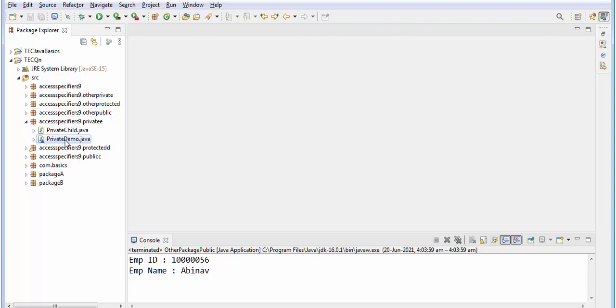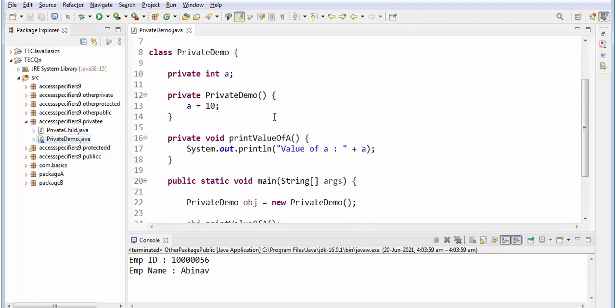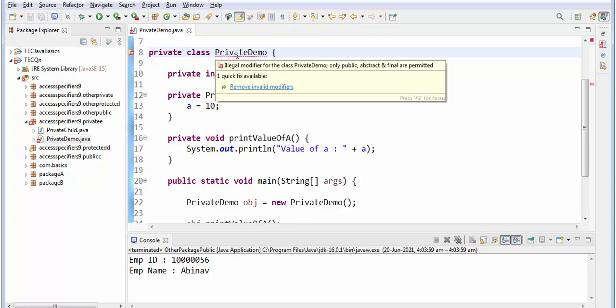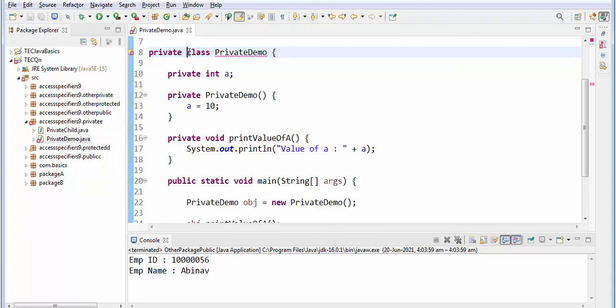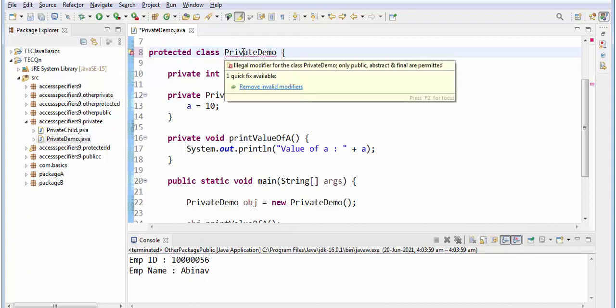Okay, so here I have a private class. If you declare it private, it will throw an error. It is showing "remove the invalid modifier". So for the class level it has to be either public or you have to leave it simply. If you leave it simply, that is called default, sorry, package private, okay. If I give protected also, it will throw an error, remove the invalid modifiers, okay.